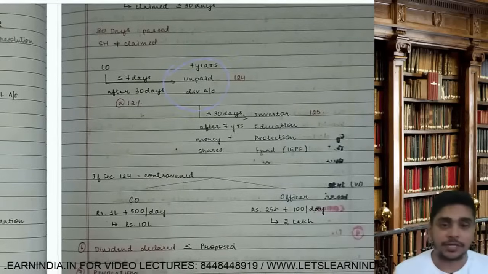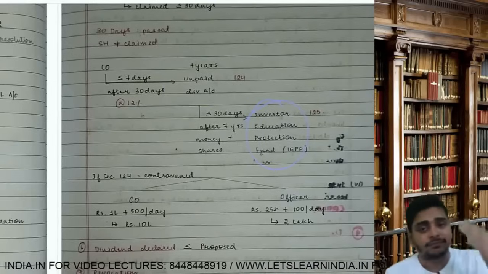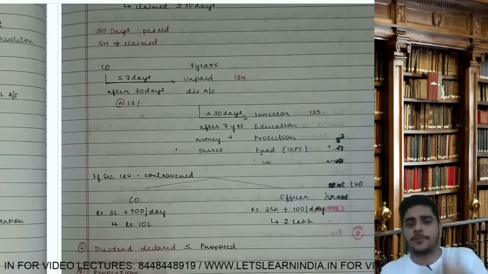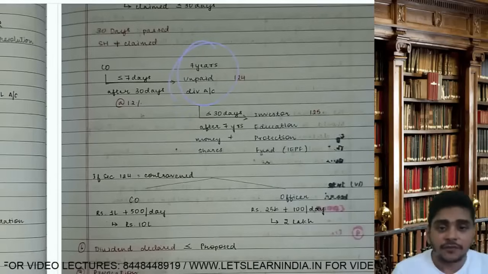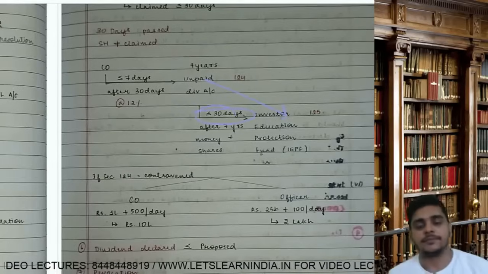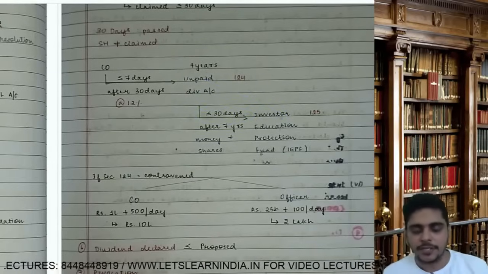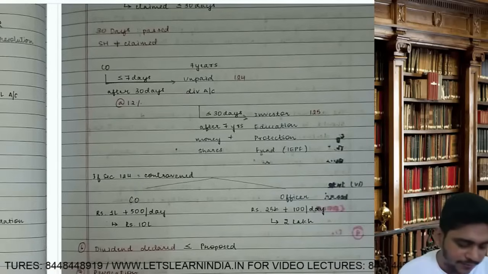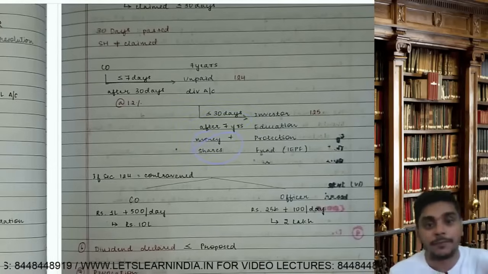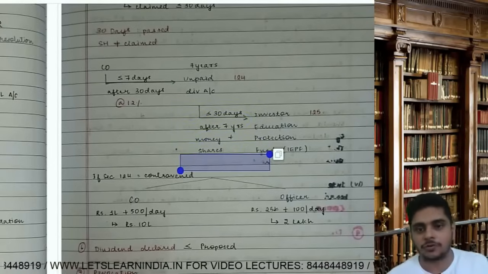In unpaid dividend account, it will stay for 7 years. After 7 years, it will go to IPF. What is IPF? Investor Education Protection Fund. So to go to IPF, the days are 30 days, and this 30 days will be counted from after 7 years. Sir, you have to send money plus you have to send shares also. So money will go plus shares will also go to IPF.